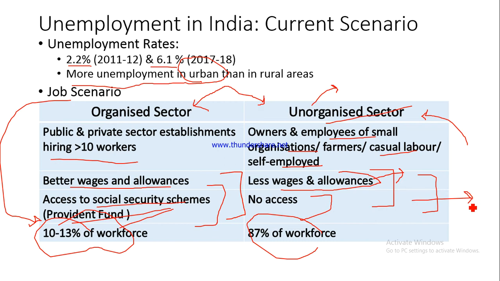Fine. For example, if there's a maid which has been employed by you, if you have kept a maid, she is basically part of the unorganized sector, but are you going to pay her for these days of the month in which she has not come for work? You are not going to pay her for that. Do you maintain a provident fund account for her? You don't. So they are part of the unorganized sector, and since they are part of the unorganized sector, they many a times don't have access to these kinds of facilities, and that is why it's not a very good thing for an economy to have a predominant role of the unorganized sector. Fine.